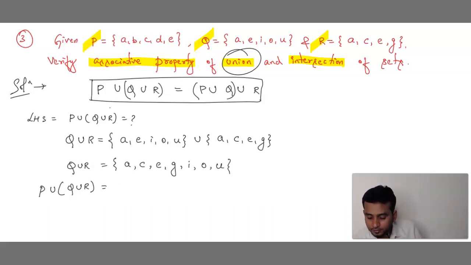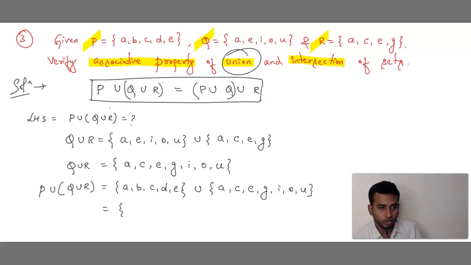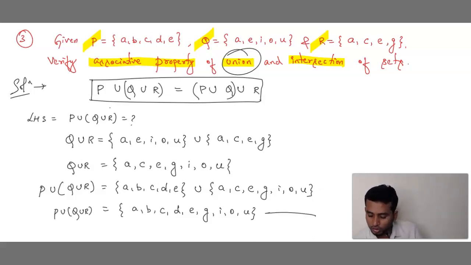What is set P? A B C D E. This is set P. Union. What is Q union R? A C E G I O U. Now again we have to combine both, no? Yes, that is A B C D E G, correct, I O U. So final answer is P union of Q union R is equals to A B C D E G I O U. So this is LHS.